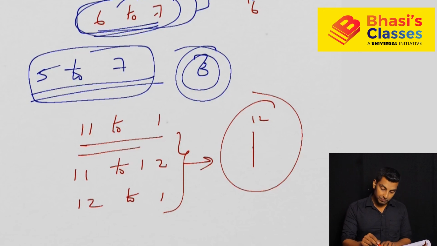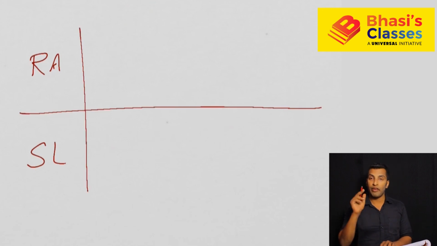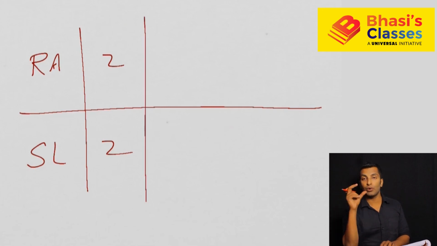Now the point is, what I need to conclude about right angles and straight lines that I have discussed is this: in every 1 hour you will get 2 right angles and 2 straight lines, no confusion. So if you take 2 hours together, it is 4 and 4. Okay, so generally every hour you will get 2 straight lines and 2 right angles. Every 2 hours then 4 right angles and 4 straight lines.